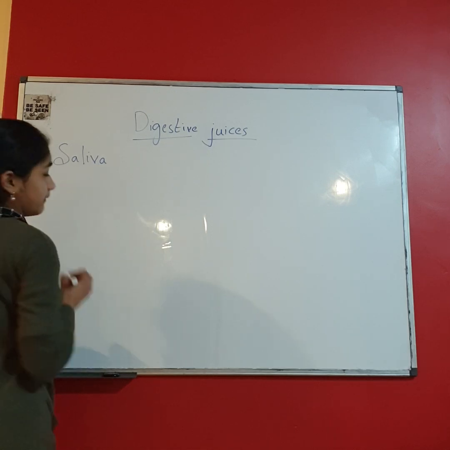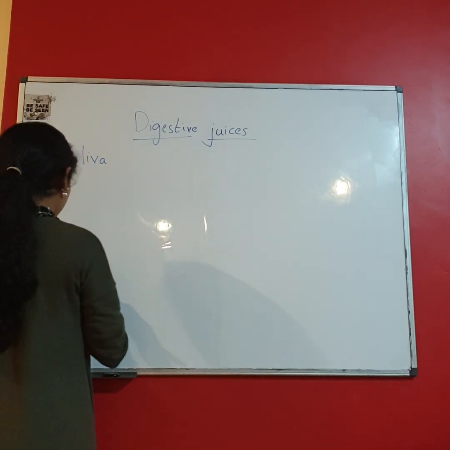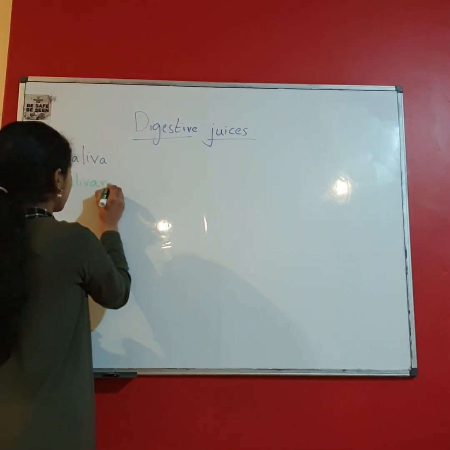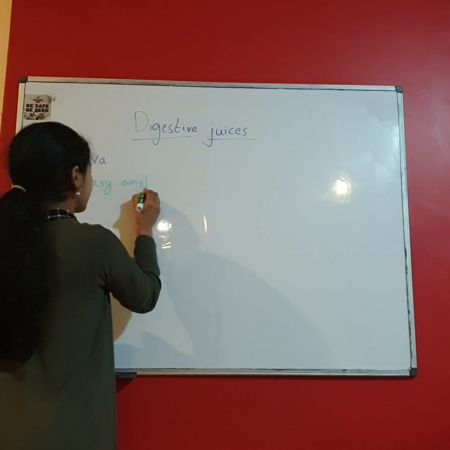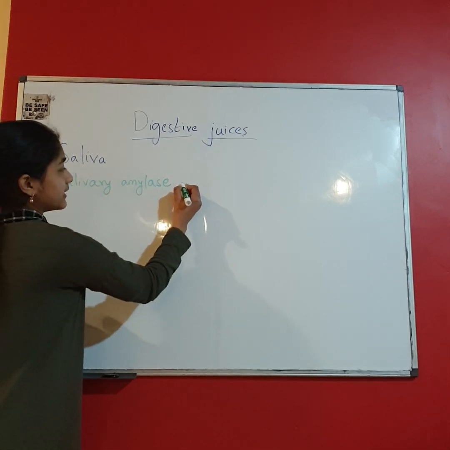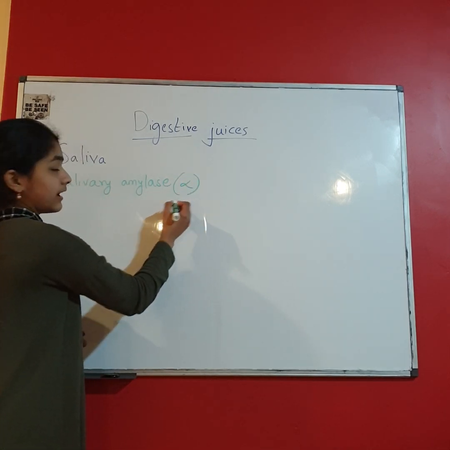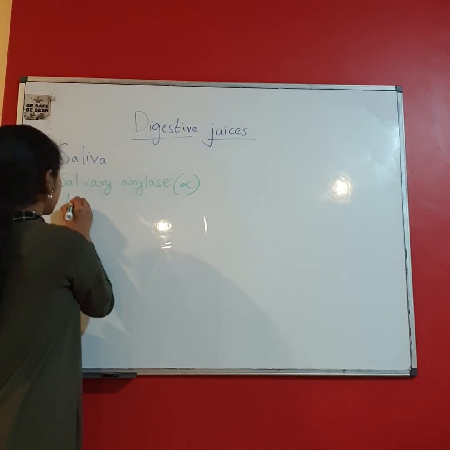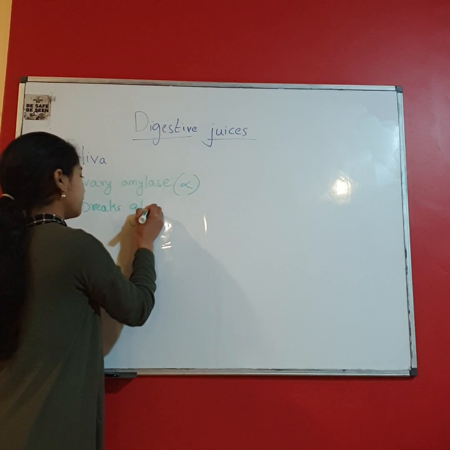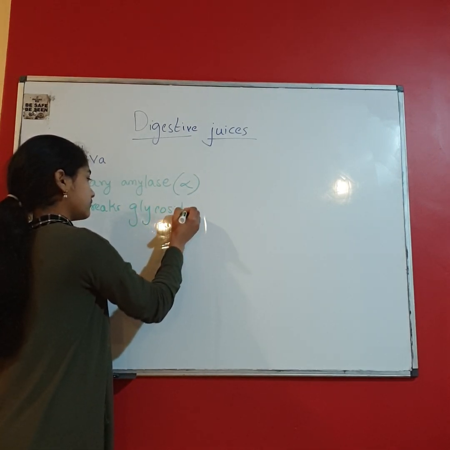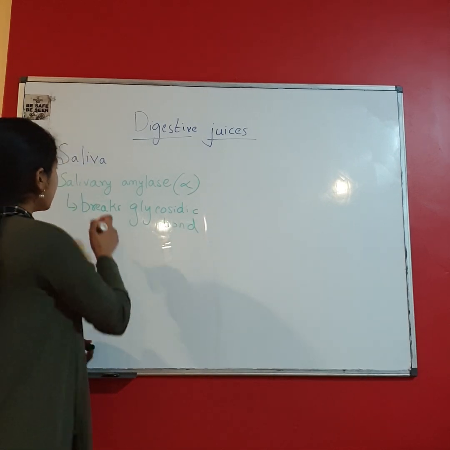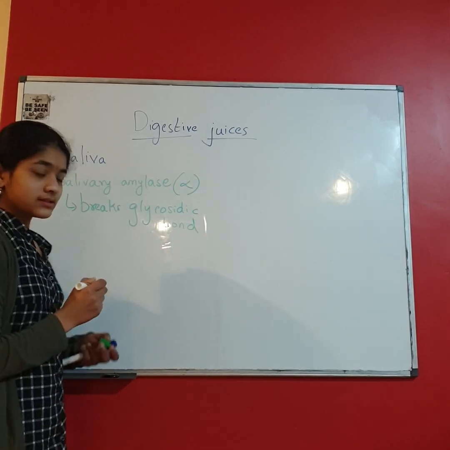The composition of saliva. Saliva contains salivary amylase, and this amylase is alpha amylase, and alpha amylase breaks the glycosidic bond. This is the composition of saliva.